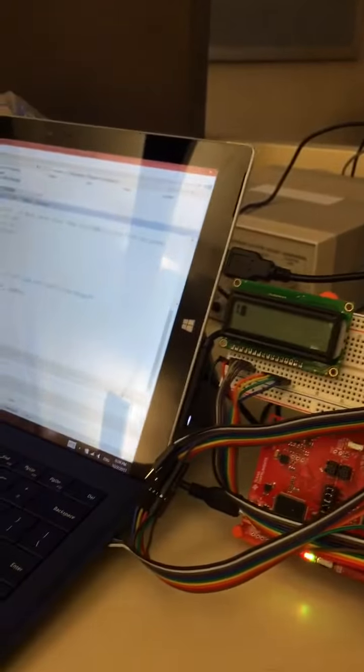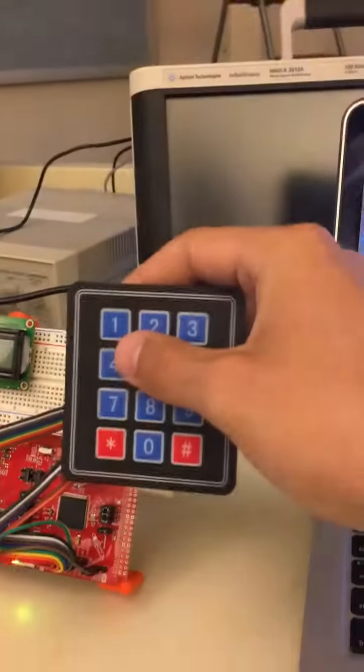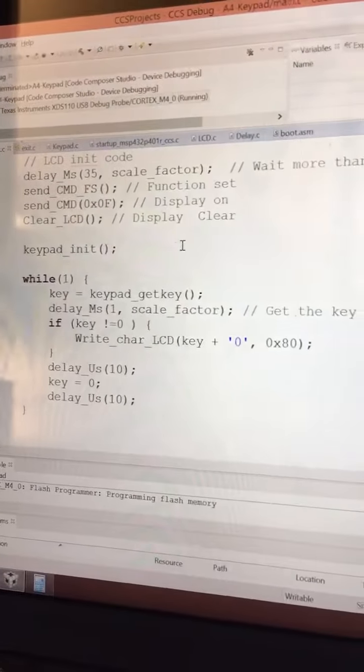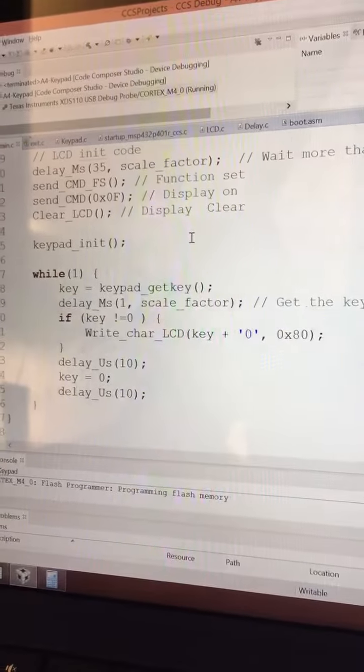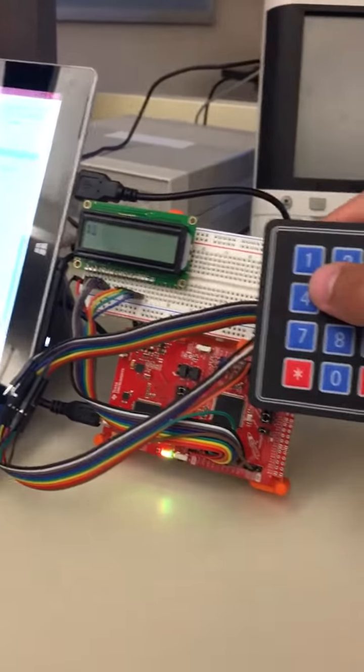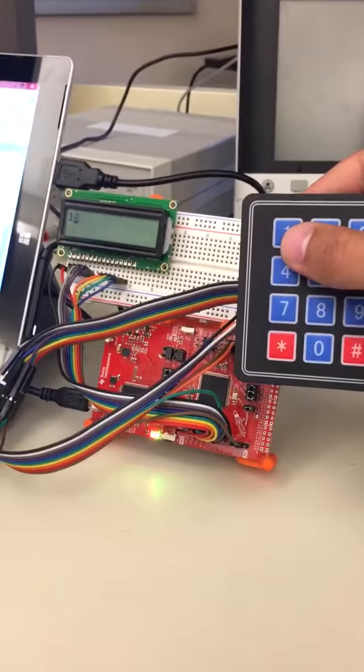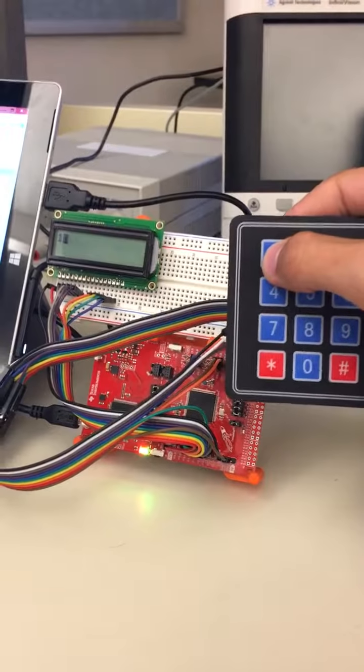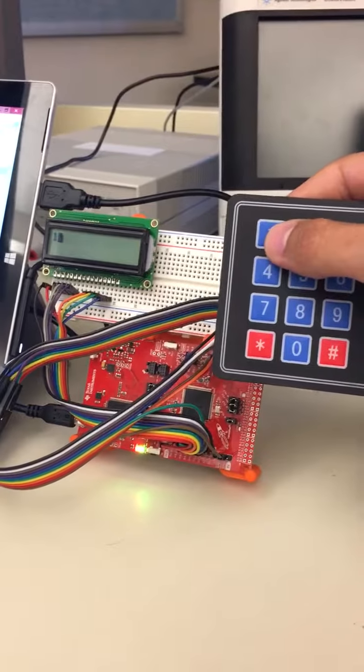And Tony. Assignment number 4, the keypad integration. Here's our main function, and basically it just loops and gets a character from the keypad, and we're going to write it to the LCD display. And the most recent character that we chose persists until we choose another number on the keypad.